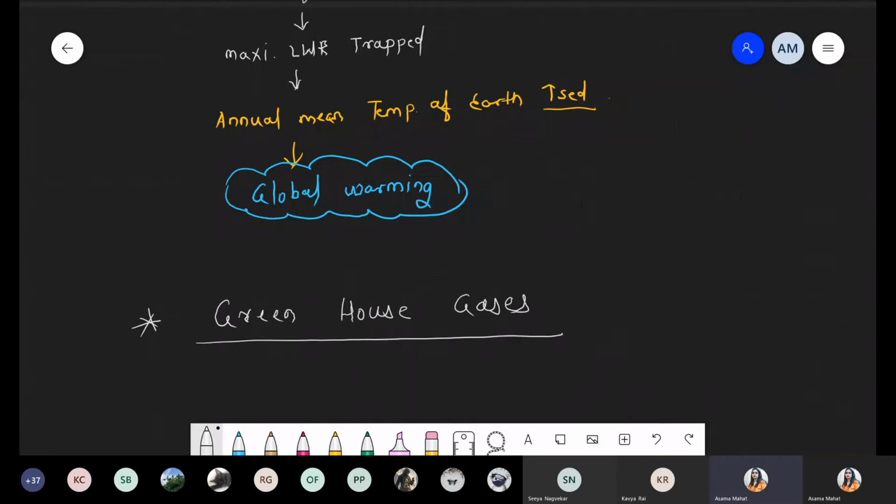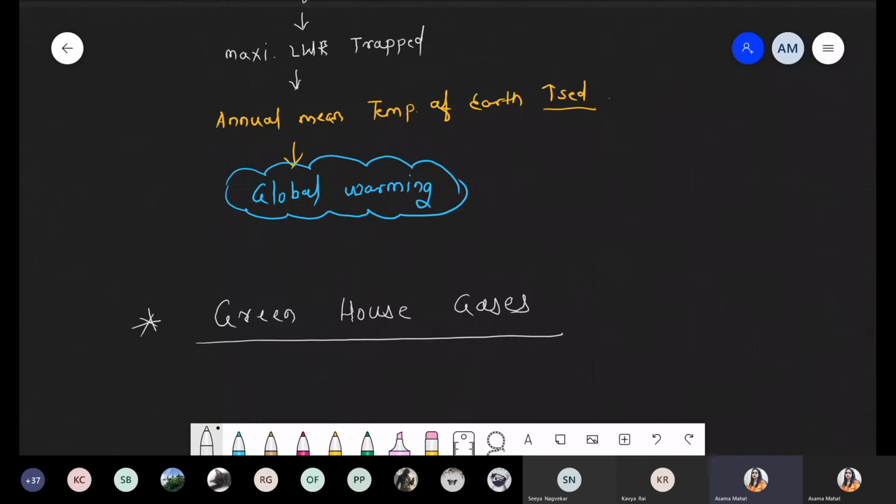Simply, I'm talking about when greenhouse gases are present in optimum concentration. Optimum means neither less nor more. It is present in normal concentration. So ultimately these are good for maintaining the earth's temperature. But if there is excess use of refrigerators, AC or vehicles, it leads to the release of different components, and the concentration is increased. If the concentration is increased, it will show the greenhouse effect more, because there are more greenhouse gases.